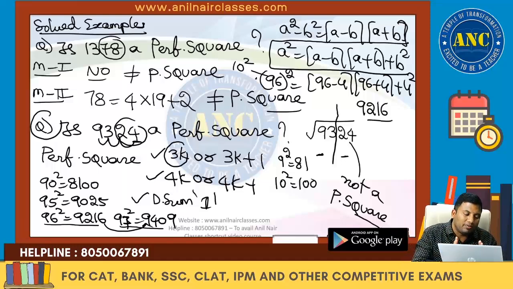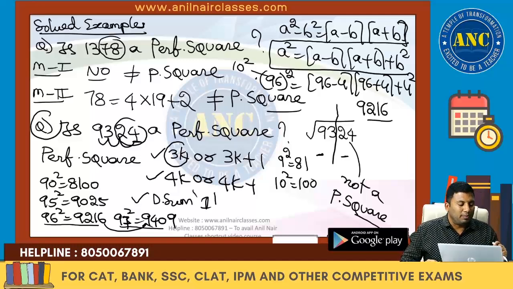9324 lies between 9216 and 9409. Therefore, it is not a perfect square. First was a very easy question. Second is, if all the conditions are satisfied, how to check whether the number is a perfect square or not. It is not that you just execute it; you will come to know. What is important in my classes is why, what, when and how the concepts are being utilized. I hope the second example is very clear.